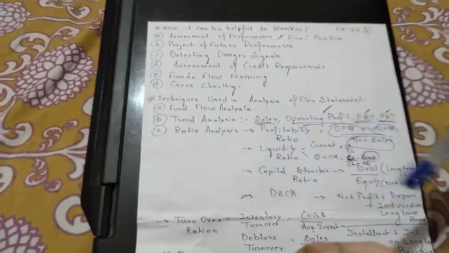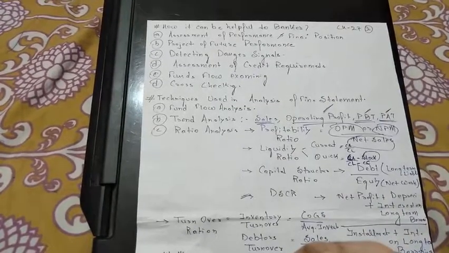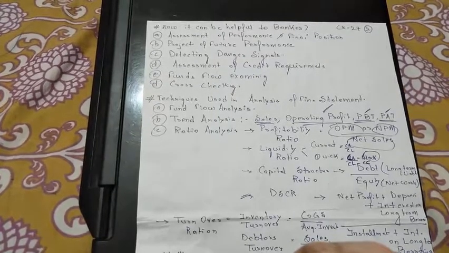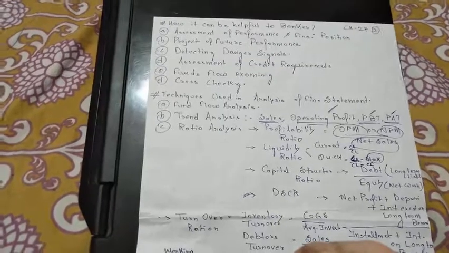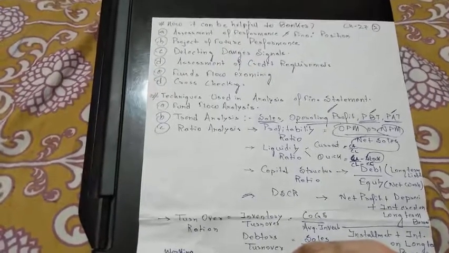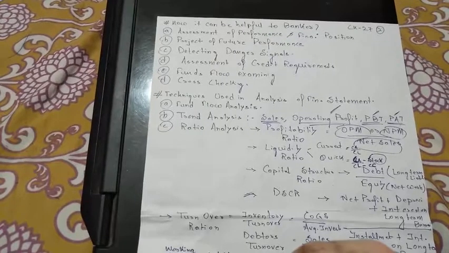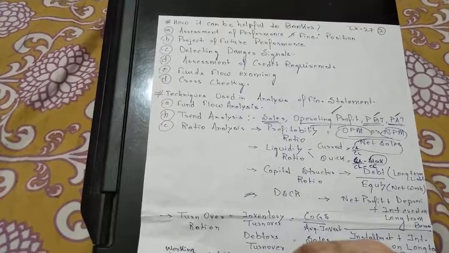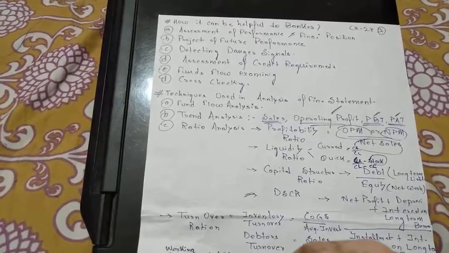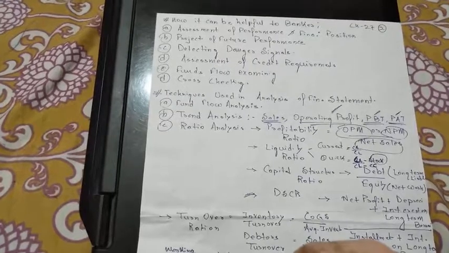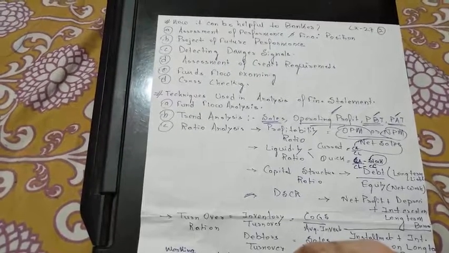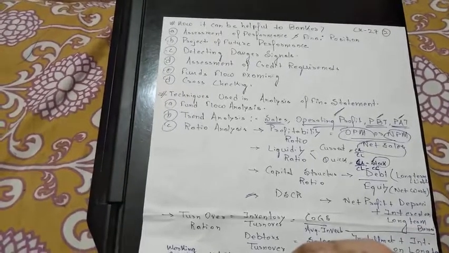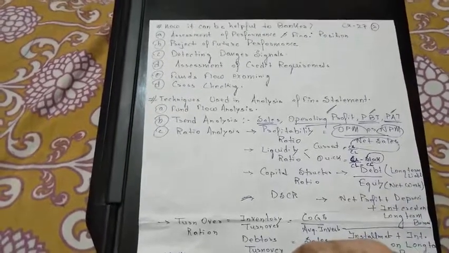And cross checking means that every quarter they submit stock papers or statements, debtors statements, etc. After the year they make the balance sheet and the financial statement. So with that balance sheet, we cross check with every quarter's statements of what they have submitted. If we find any differences, then we can tell the companies. But if not, then we can easily say that yes, this is genuine and we can accept that.